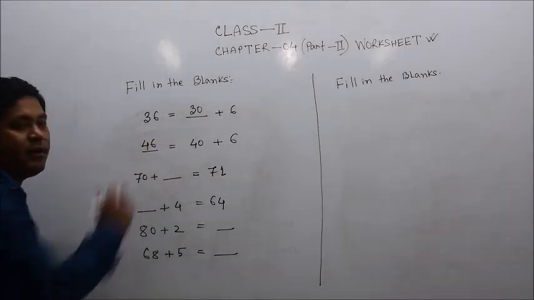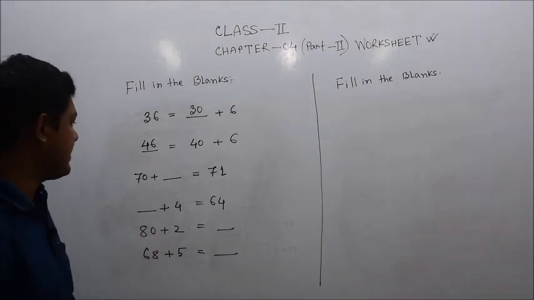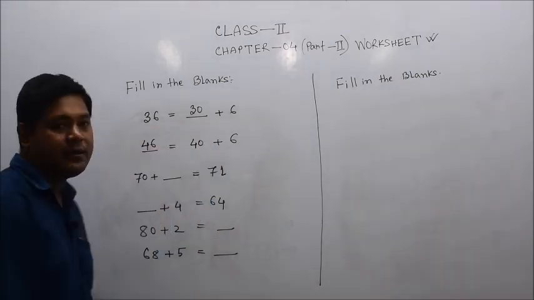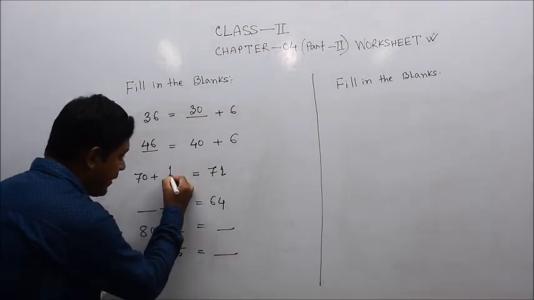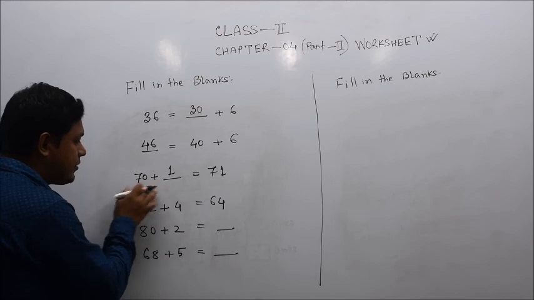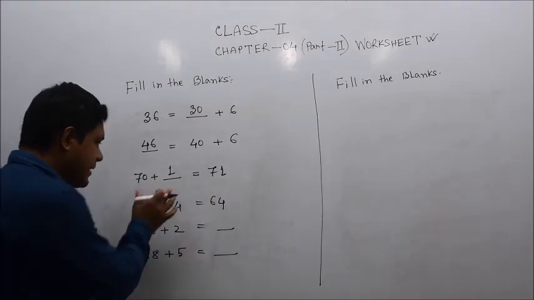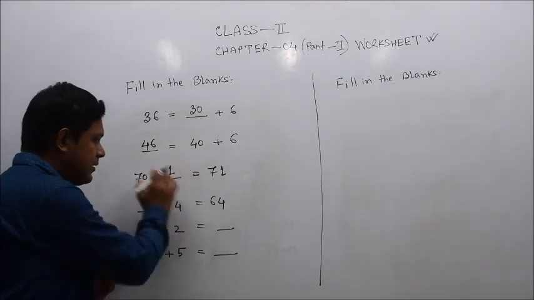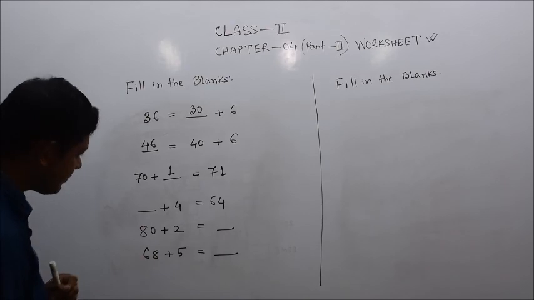Similarly 71, 7 tens and 1 one. In the unit place it must be 1, because in the tens place it is already written, since it is broken as 70 plus blank. That means this portion must be filled with the number 1.